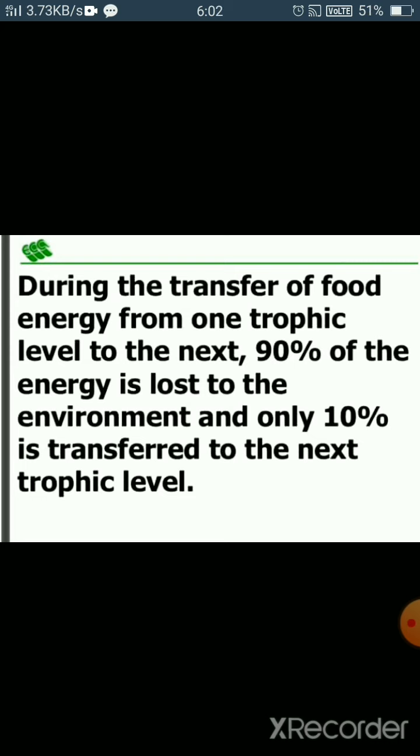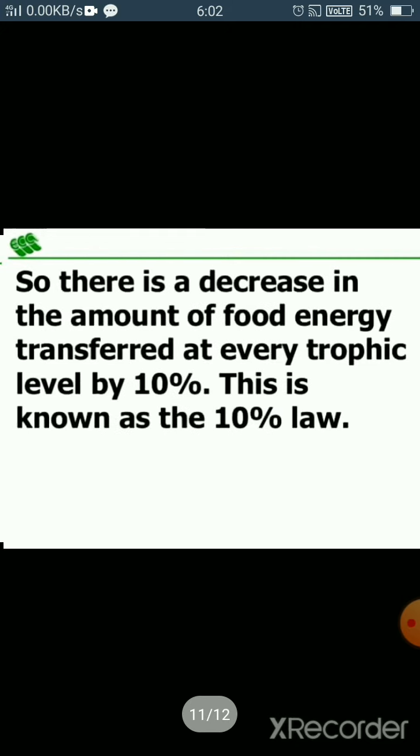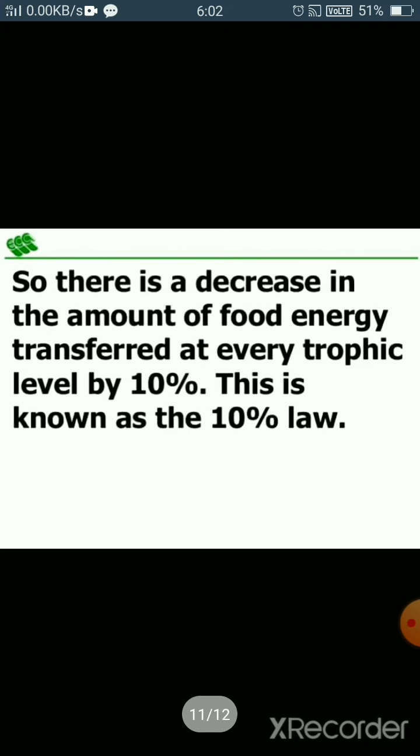So we see that during the transfer of food energy from one trophic level to the next, 90% of the energy is lost to the environment and only 10% is transferred to the next trophic level. So there is a decrease in the amount of food energy transferred at every trophic level by 10%. This is known as the 10% law.